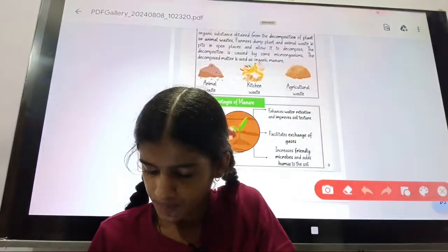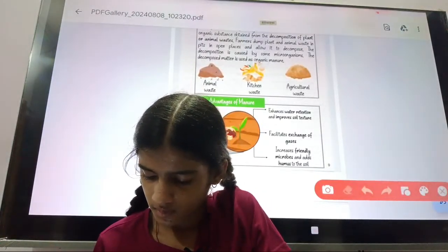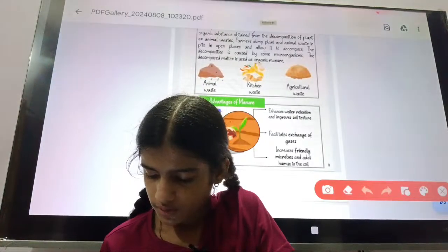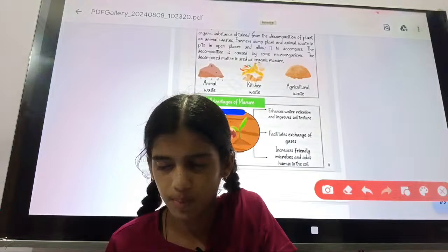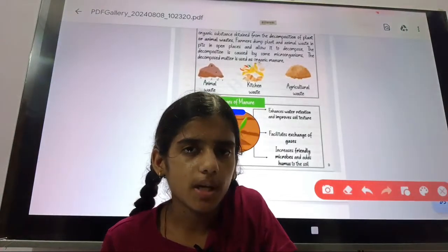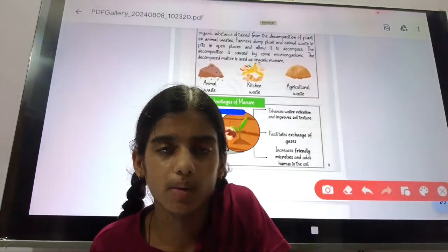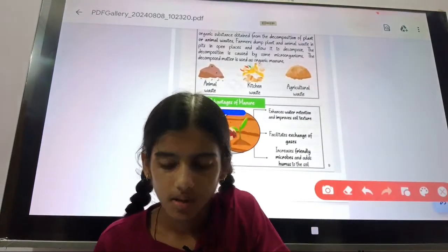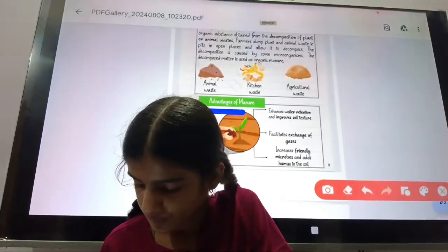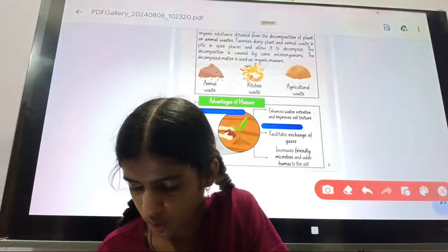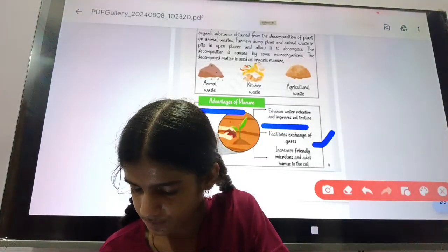The advantages of manure are: it enhances water retention in the soil, it increases the water holding capacity for a longer time, and it facilitates exchange of gases.